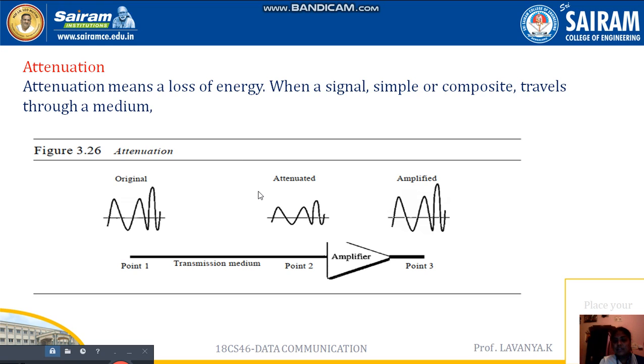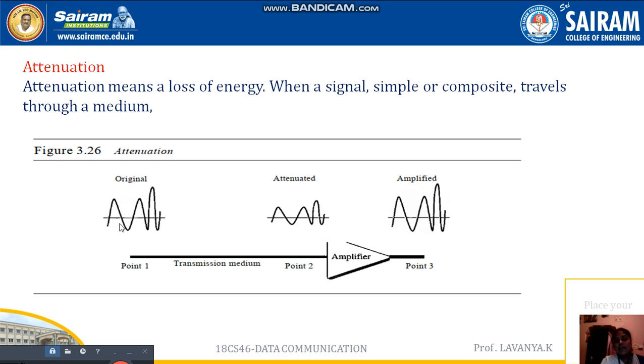For example, here not all sides are equal. In some places the amplitude goes high, and somewhere the amplitude is very low. It has its own shape. That we call a composite signal. So this is the diagram.